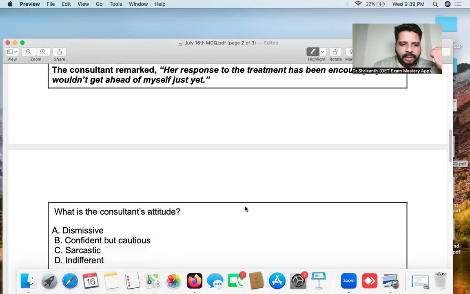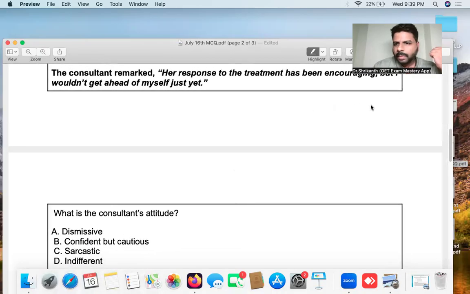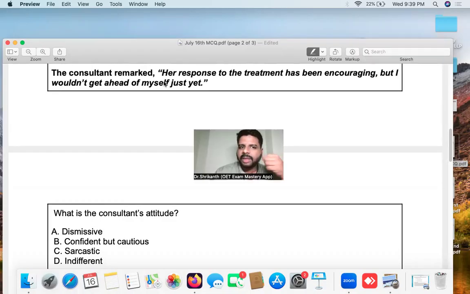All right, this is the third question. The consultant remarked, which means said, her response to the treatment has been encouraging, but I would not get ahead of myself just yet. So this is figurative speech. What is the attitude of the consultant? Here you have to identify the attitude. Is it a positive attitude? Is it a negative attitude? Is it a neutral attitude?